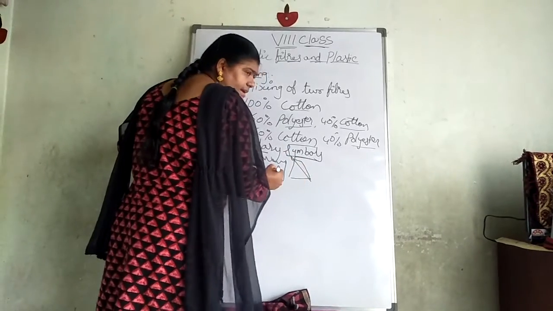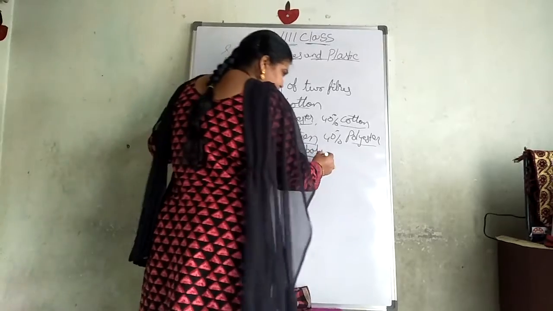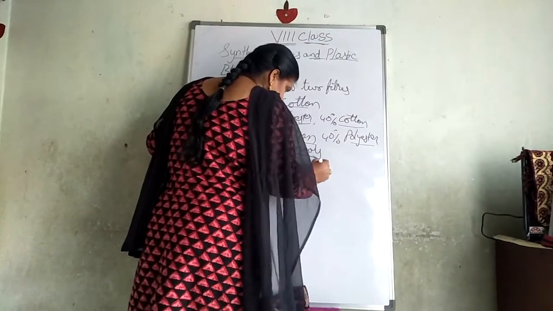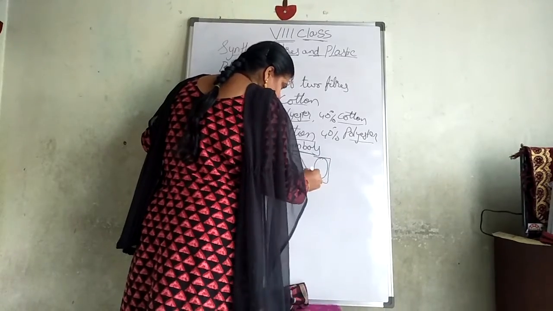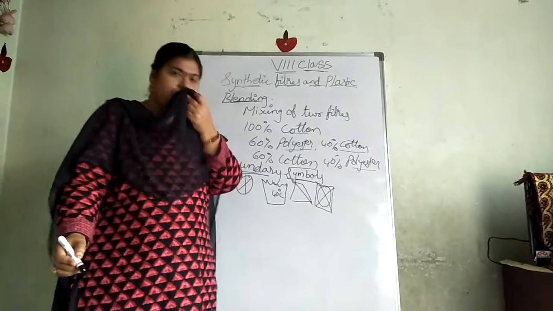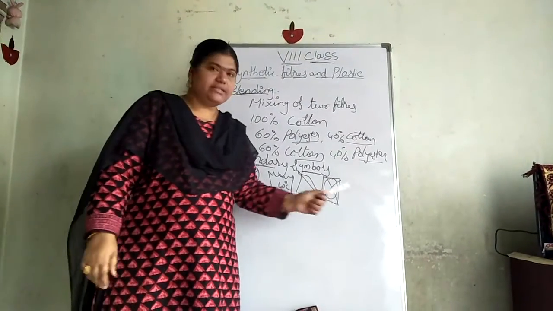If it is striped like this. Okay, the other one you can see, the same way. In this way it will be in the box and like this. These are some of the laundry symbols you can see on your fabric. What do these laundry symbols mean?